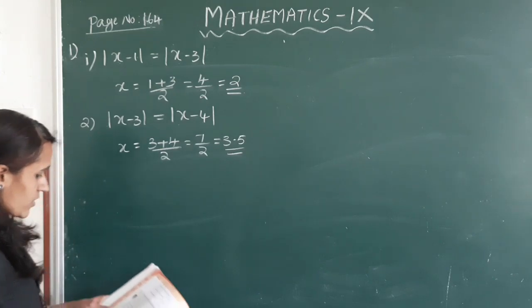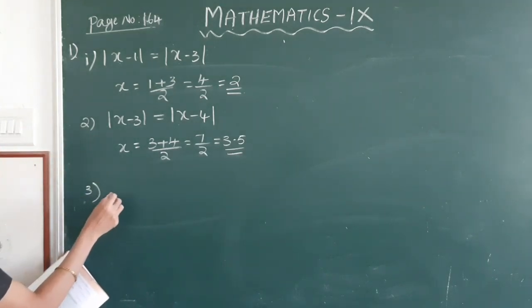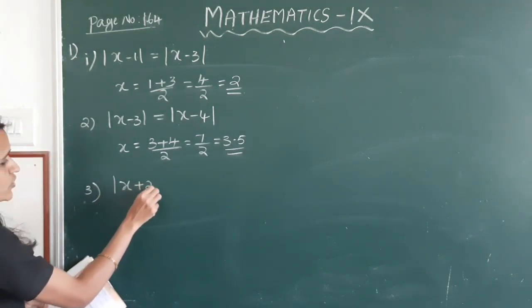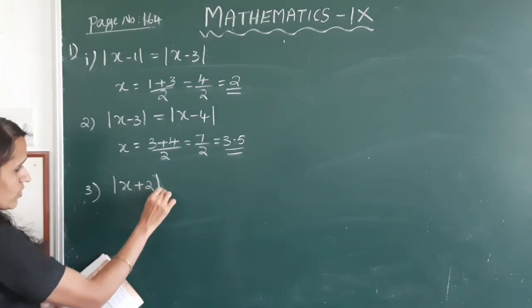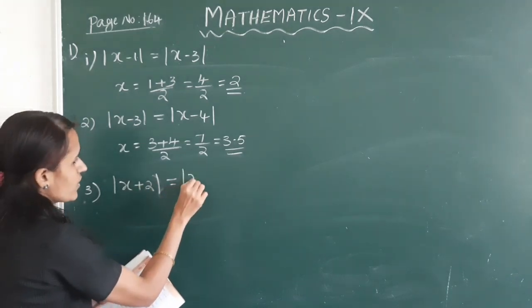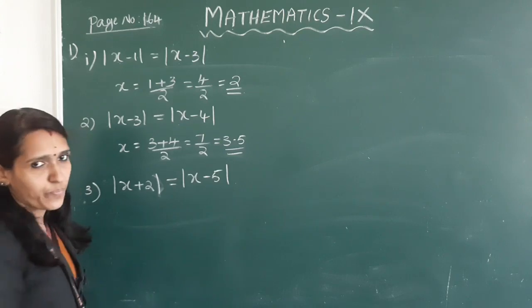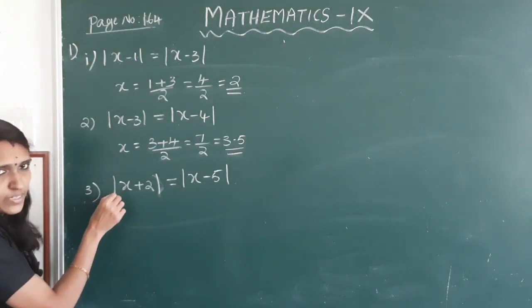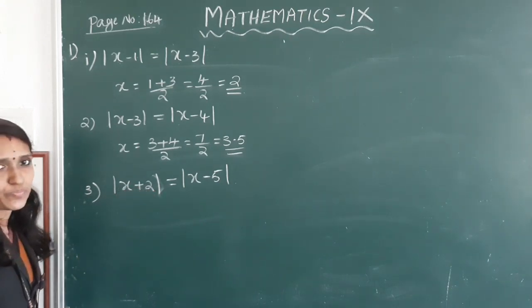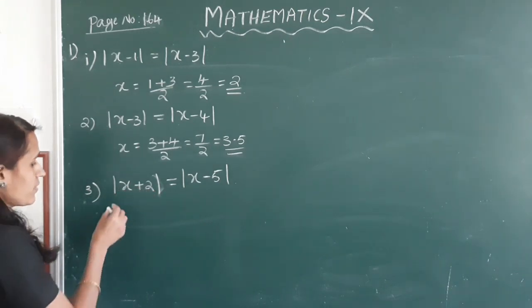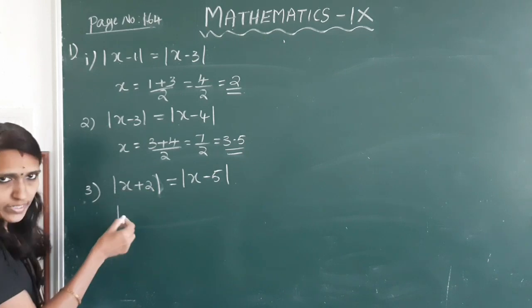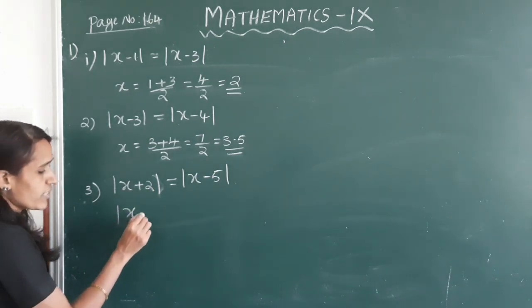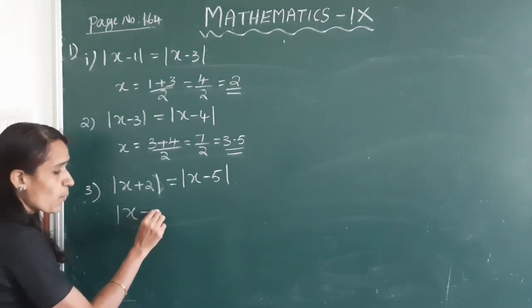Okay. Next, mod x plus 2 is equal to mod x minus 5. Here, the first term is mod x plus 2. The distance between mod x plus 2 is the distance between x and minus 2.